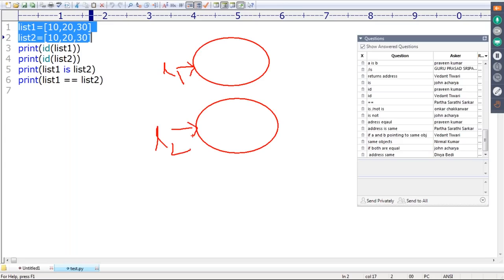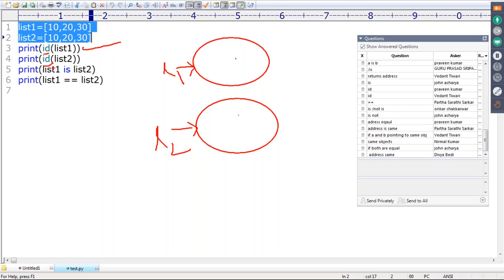Now I'm printing the id of list1. What is the meaning of id? We use id to find the address of an object. Here also id means address. So the address of list1 and the address of list2 are always different because these are different objects.